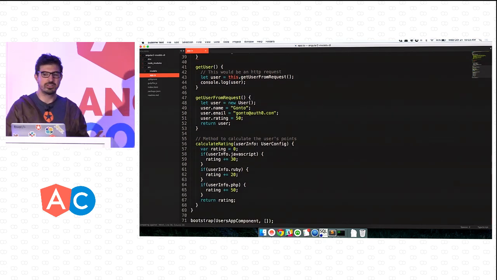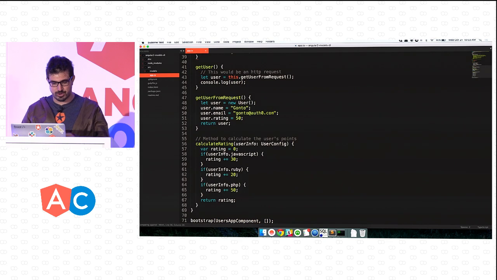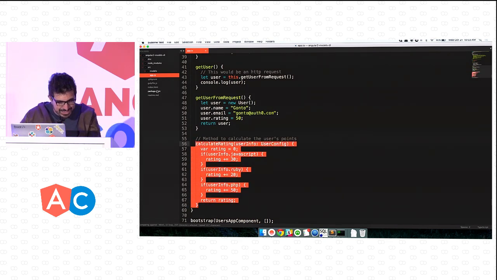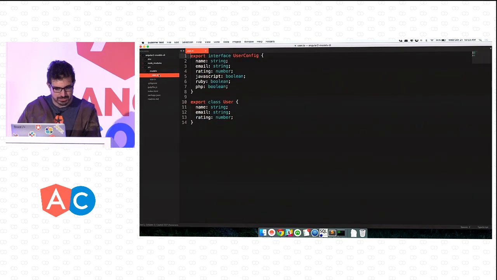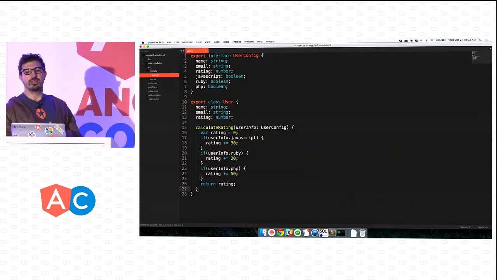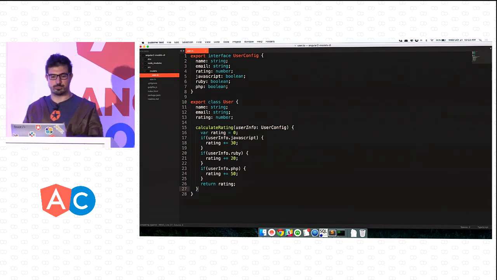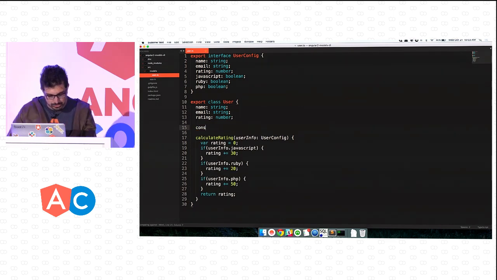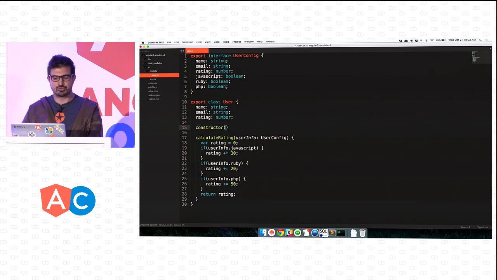So how do we change it? We do something that we developers love, copy and paste. So let's copy this. And let's now go to our model. And in here, let's actually paste it. So boom, first step done. Now what we want is the user to be responsible of creating itself. So for that, we need to add a constructor. So let's add a constructor. What should this constructor receive?